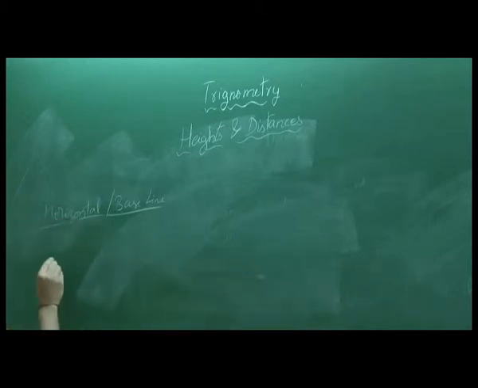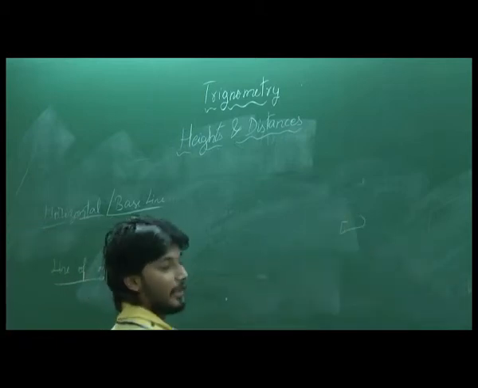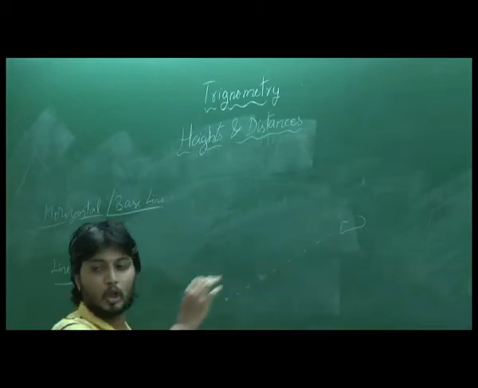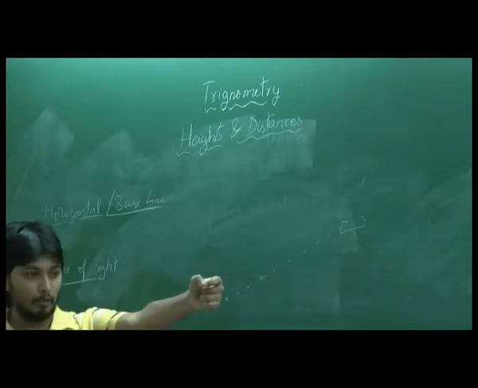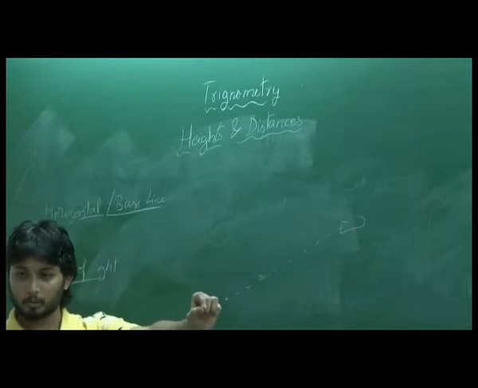Next we define what is called line of sight. Suppose there is an observer here. He sees an object somewhere. Consider the imaginary line which joins the observer's eye and the object. Suppose I am here and I am seeing the water bottle there. There is an imaginary line which joins my eye and the water bottle, right?